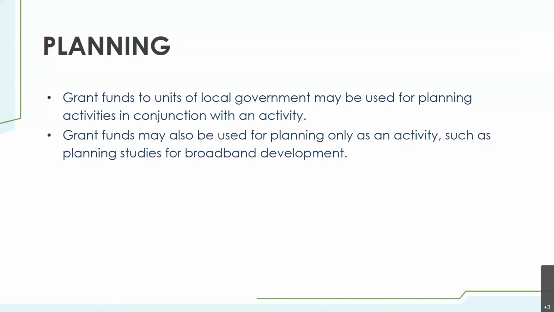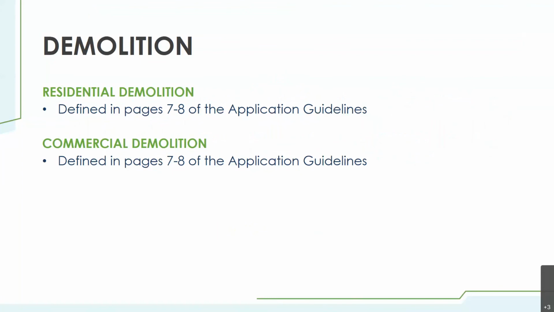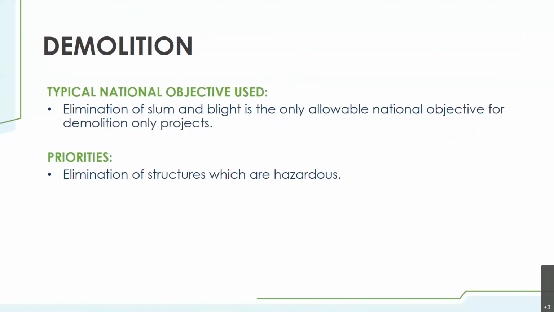Demolition. Residential demolition can be found and defined on pages 7 through 8 of the application guidelines. Typical national objectives includes the elimination of slum and blight, as it is the only allowable national objective for the demolition project. The elimination of structures which is hazardous is the priority under this category.